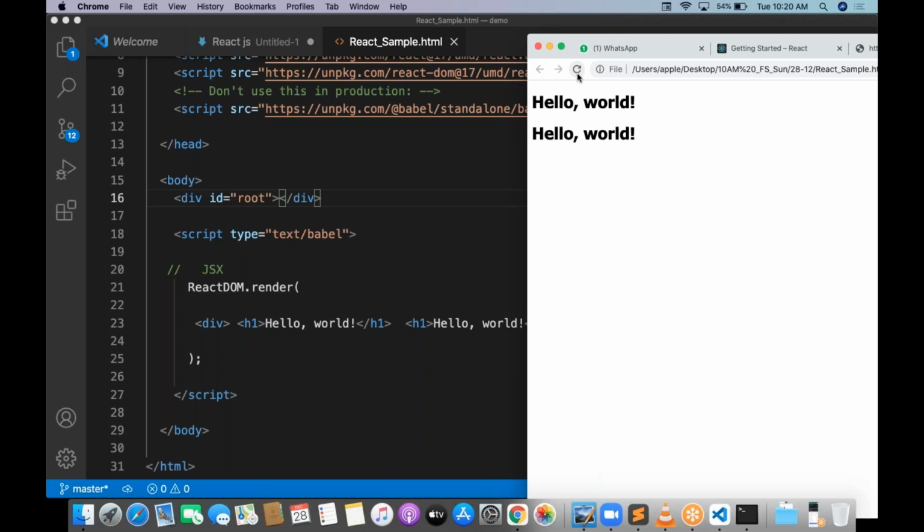Based on JavaScript, jQuery is case sensitive, Bootstrap is case sensitive, React is case sensitive. Angular, Vue.js, Python, everything is case sensitive. Okay, so whenever you write ReactDOM.render, write it like this: R capital, DOM in capital letters, and render in small letters.